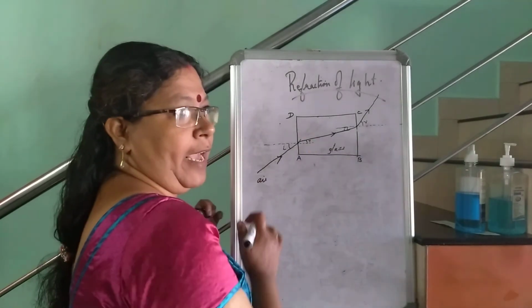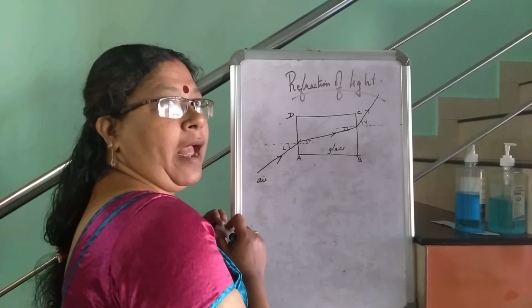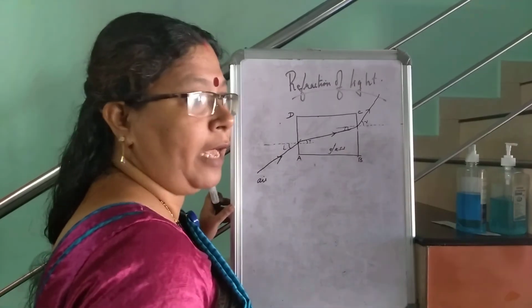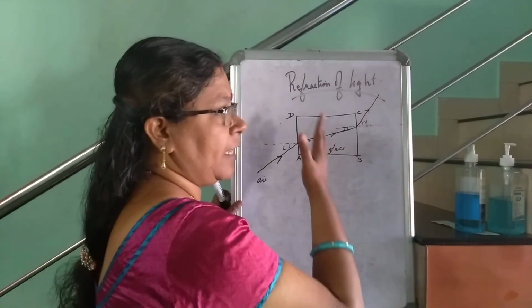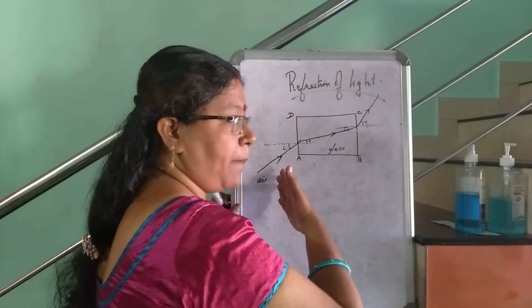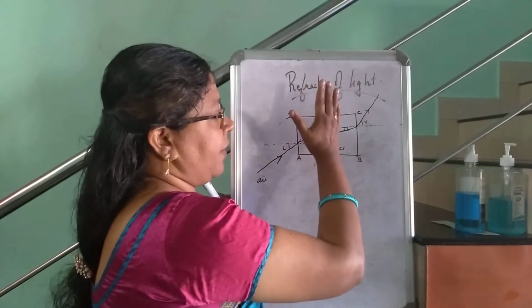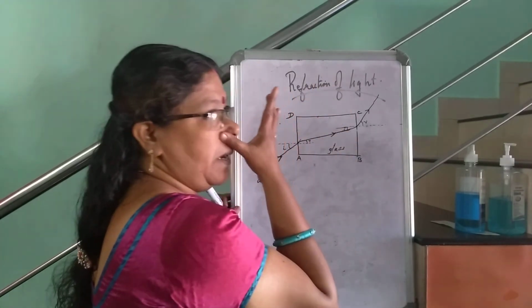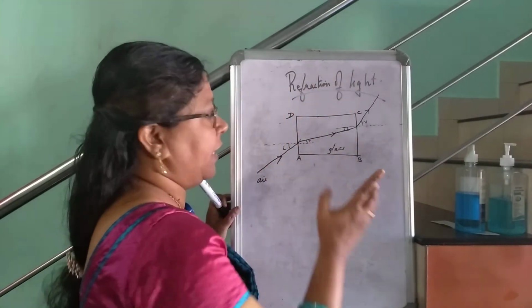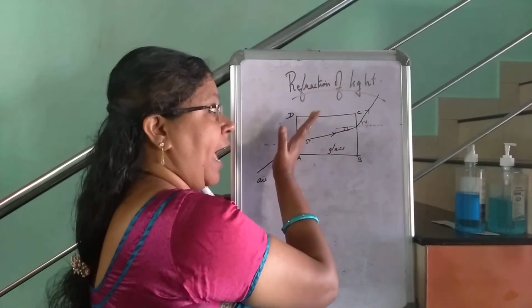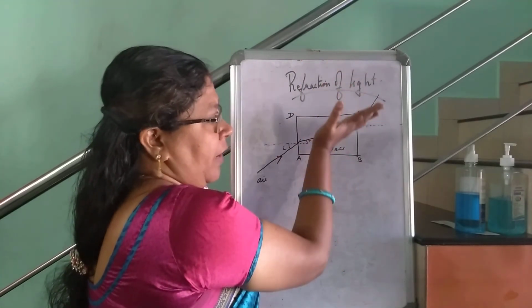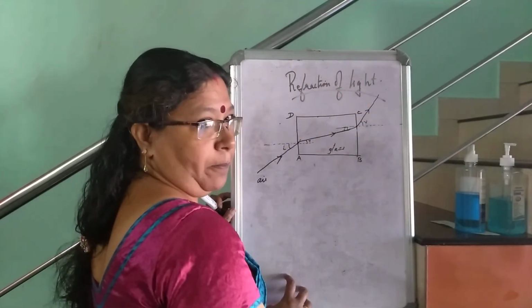So obviously air is a less denser medium and glass is a more denser medium. So when a ray of light enters from a less denser medium to a more denser medium, the light deviates towards the normal. It should have moved like this, but it deviated towards the normal.